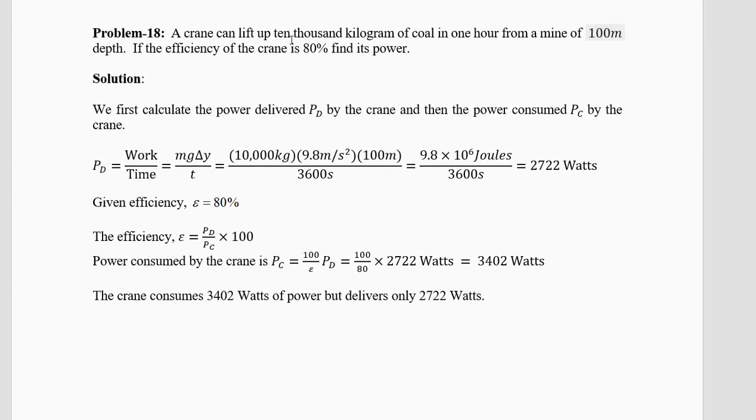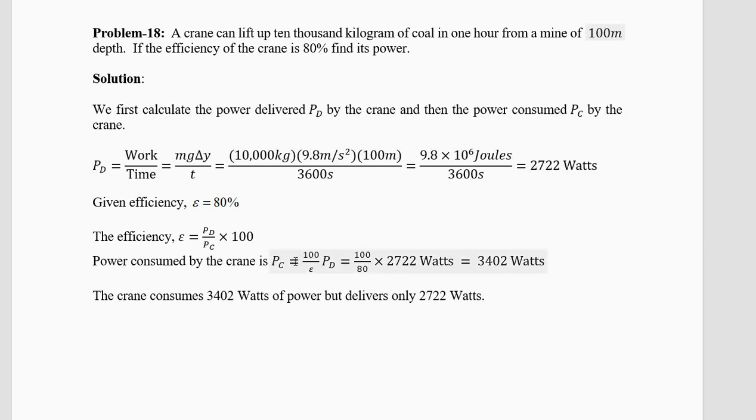A crane can lift 10,000 kilograms of coal in 1 hour from a mine of 100-meter depth. If the efficiency of the crane is 80%, find its power. Now we have to first calculate the power delivered. Power delivered is work by time. If you want, you can do it in two steps, work separately and power separately. But we can do it directly. Mg delta y by t, 10,000 into 9.8 into 100 divided by 3600. You'll get again some numbers after the point which I have not written. You'll get 2722 watts. Efficiency is 80%.